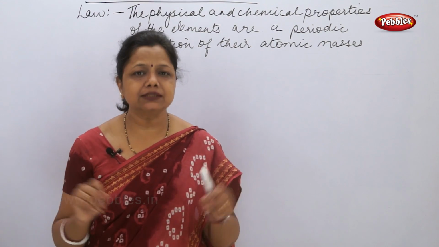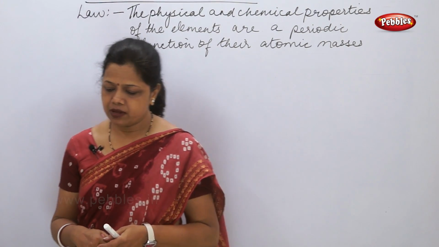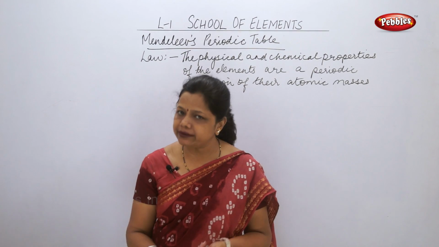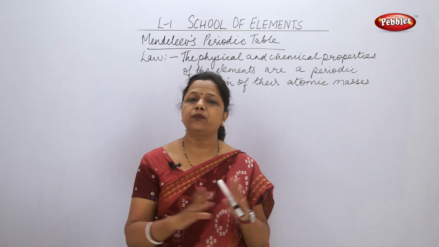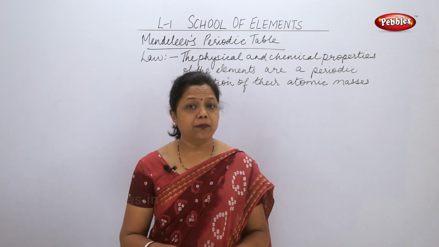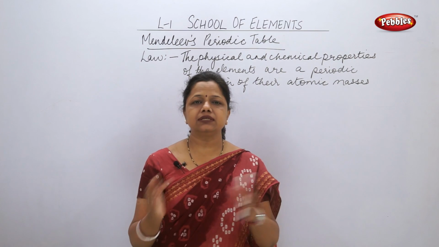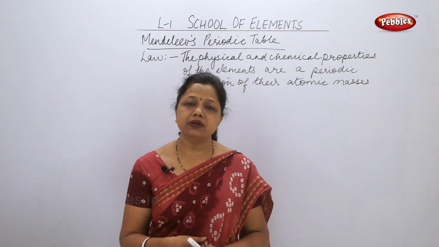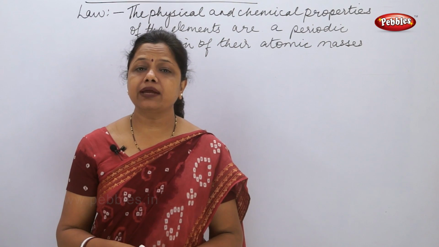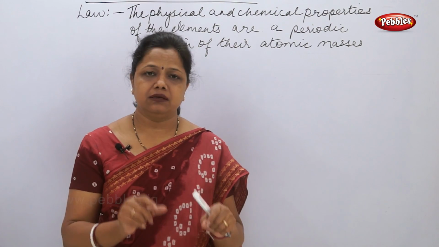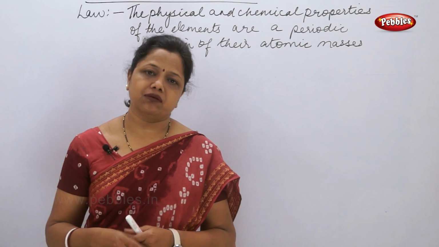So that is called the merits of the periodic table given by Mendeleev. He was the first scientist who was successful in organizing the elements in the proper order where the properties can be similar to each other in some way or the other. Secondly, Mendeleev kept some spaces for unknown elements which might be discovered later on.